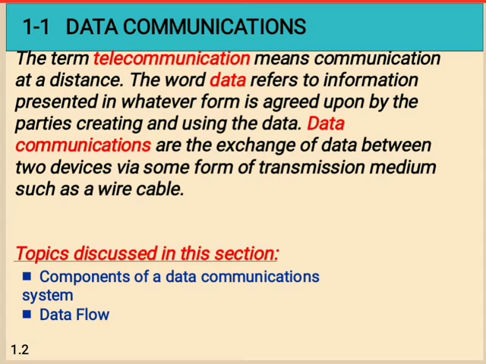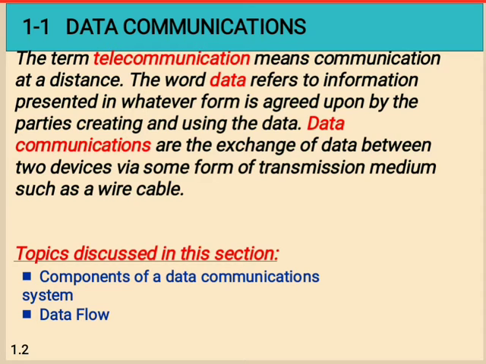For data communication to occur, the communicating devices must be part of a communication system made up of hardware, that is physical equipment, and software, meaning programs.